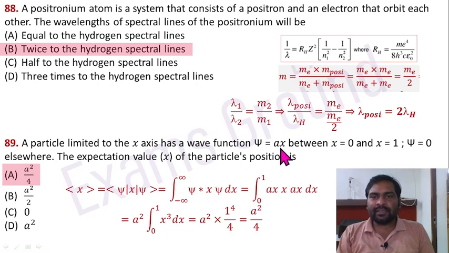Psi equal to ax, this is a real value, then psi star is again the same value ax, multiplied by x, multiplied by ax dx from 0 to 1, and elsewhere the psi value is 0, so the integration is going to be 0 elsewhere. So only this is going to be the surviving term. So a square, and from 0 to 1 x cube dx, solve it. So a square divided by 4, option A is going to be correct.